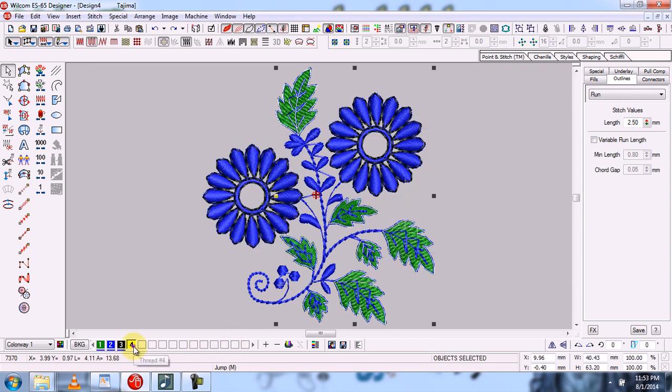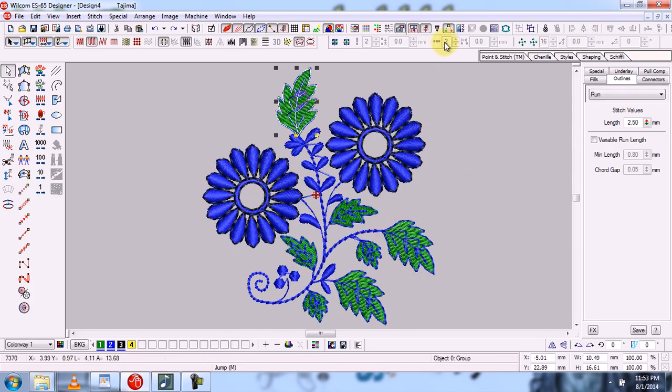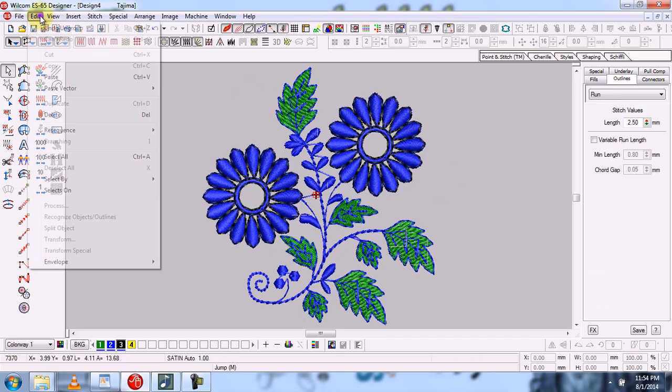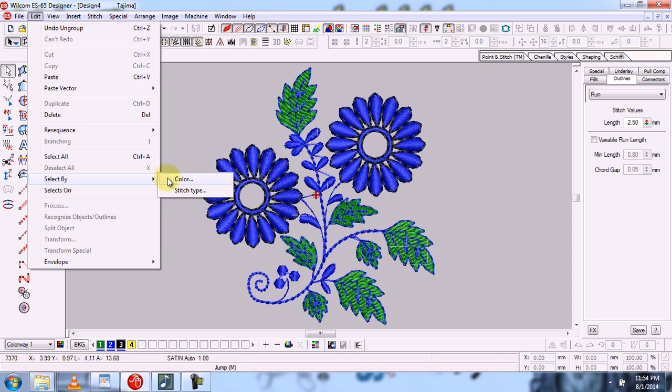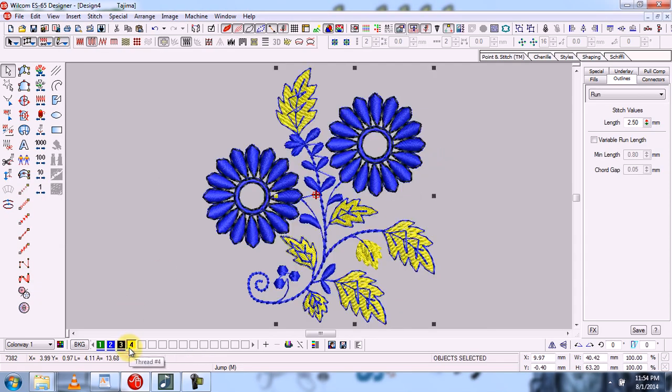Now I can change them. You can see that. But these parts are also now in group position. So you can see that in this way we can take a selection of separate objects by the color or by the stitch type.